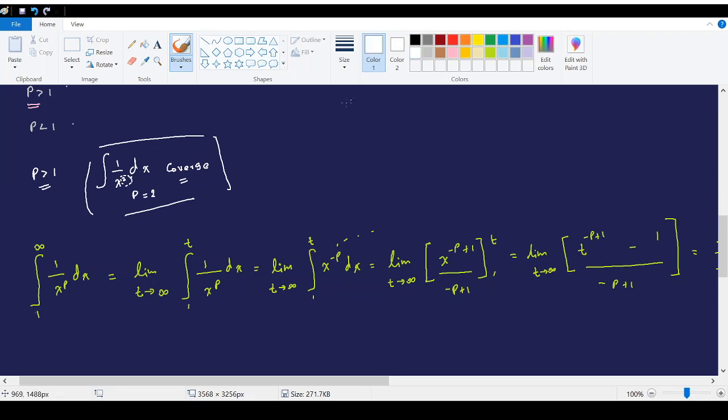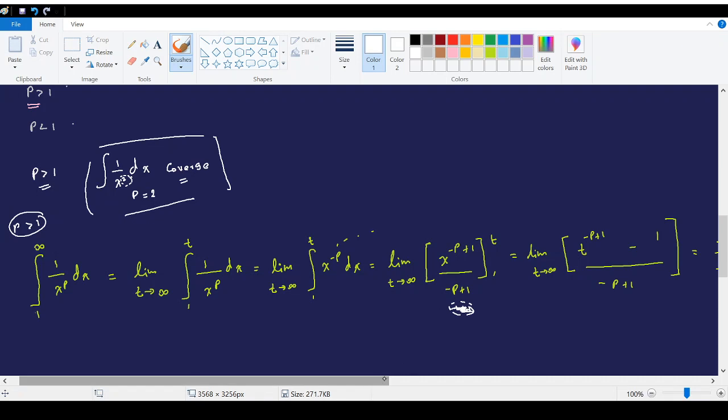Now we are in the case where p is greater than 1, so p will not be equal to 1. If p is equal to 1, then the denominator will be 0 and this result will not make any sense. But we have successfully avoided that situation because p is greater than 1.